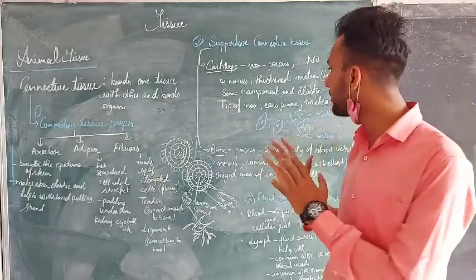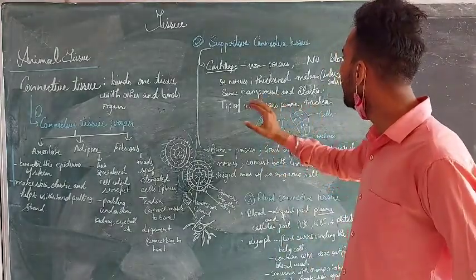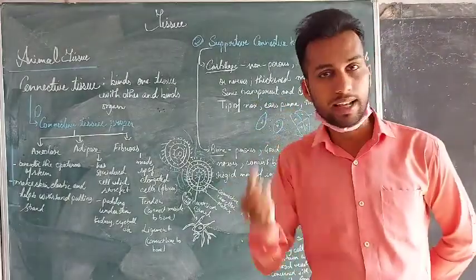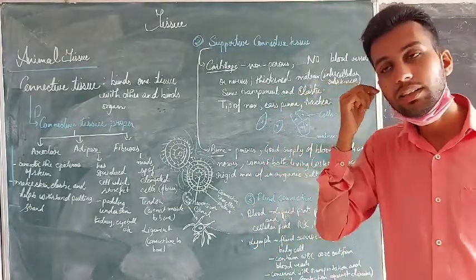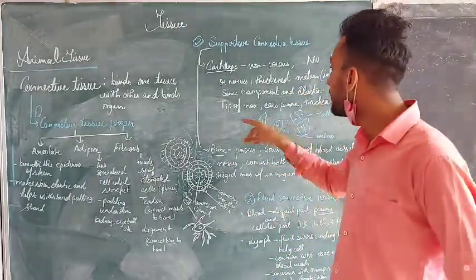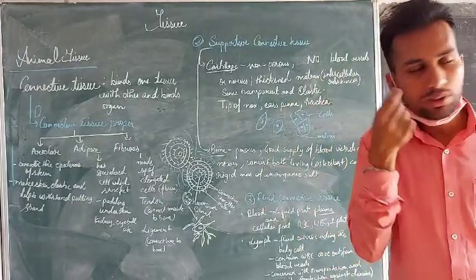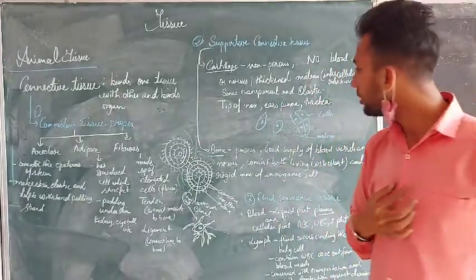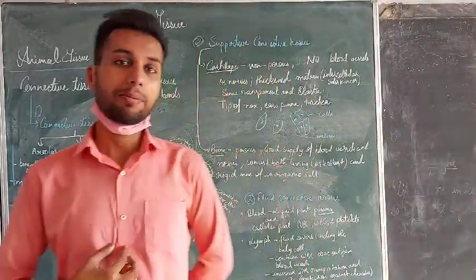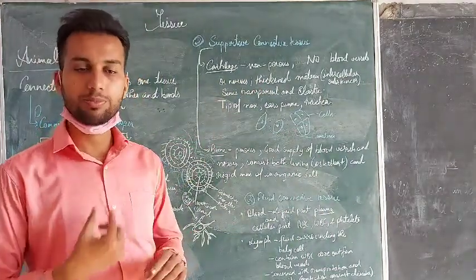thick matrix is present here, semi-transparent and elastic. We have all seen that it is elastic in nature, and it can move freely. Now, where is it present? The tip of the nose, the external ear, and even the trachea, the windpipe, also carries the cartilage, which is movable.